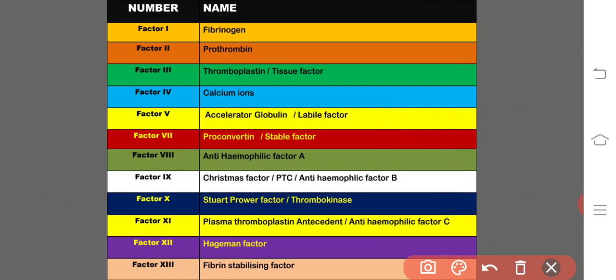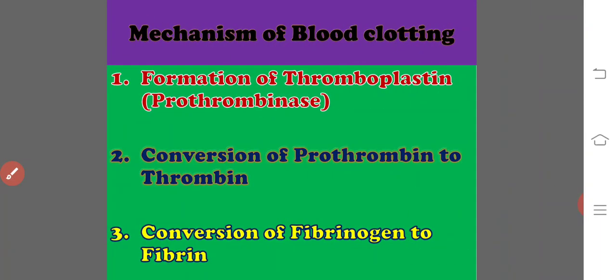Then we will see the process of blood clotting. The mechanism of blood clotting involves 3 steps. The first and foremost step is the formation of thromboplastin. The second is the conversion of prothrombin to thrombin. And the third is the conversion of fibrinogen to fibrin. So this is all a cascade reaction. What is a cascade reaction? Activation of one component of a large process that in turn activates subsequent factors is known as a cascade reaction.